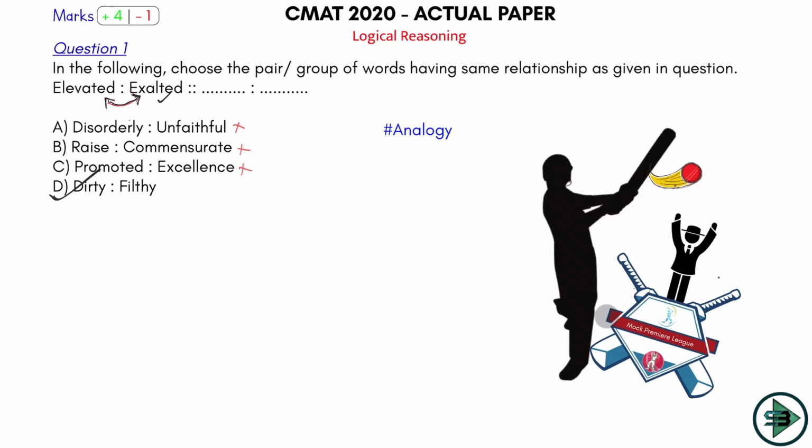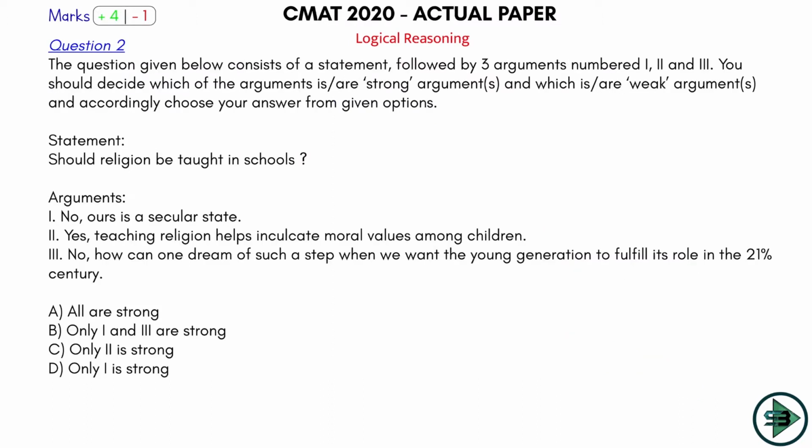Easy question to solve. Now let's come on and play ball number 2, question number 2 in the logical reasoning section. Let's see if this is a 6 or a 4, whether we will have to be defensive or is this a wicket ball. Let's see what the question is saying. The question given below consists of a statement followed by 3 arguments. As you can see, there is a statement followed by 3 arguments numbered 1, 2 and 3. You have to decide which of the arguments is strong or weak and accordingly choose your answer from the given options.